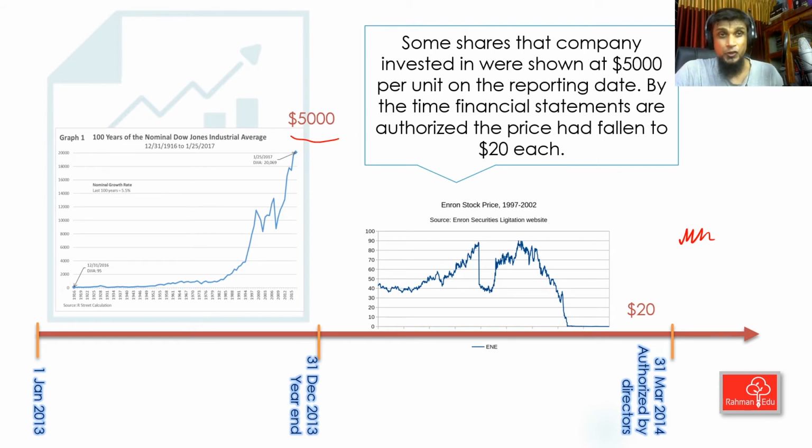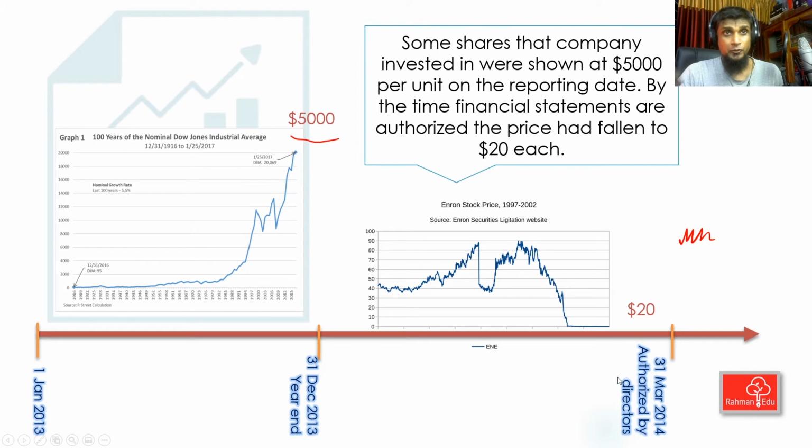This should be a non-adjusting event. Whether the share price had fallen because of a market crash or some other reasons after the reporting period end, at the reporting period end, the share price was $5,000. And you can support it. If the auditor or any other party complains, you can face it. You can show the evidence, the market quotation. Look, the share price was 5,000 and I'm showing that.